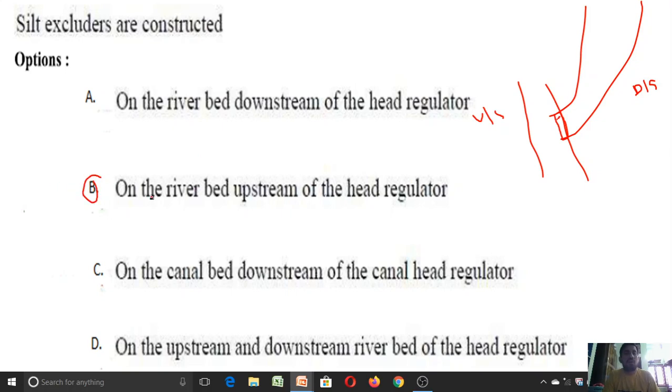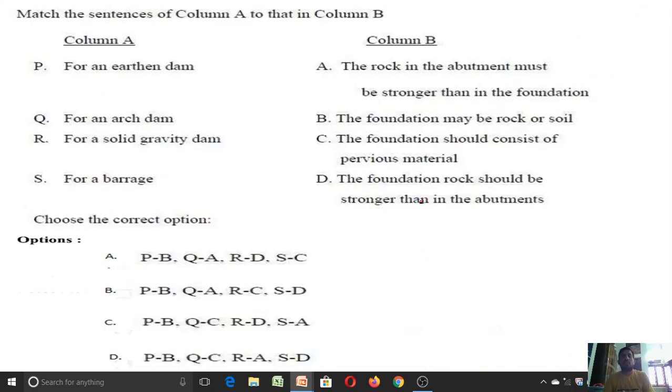What is the answer B? On river bed upstream side of the head regulator. The silt excluders are constructed on the river bed, upstream side of the head regulator. Then we have one more question. This is a match the following type.